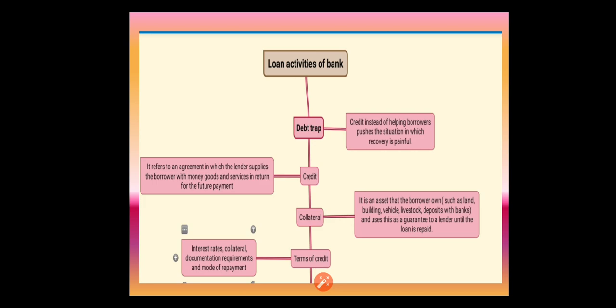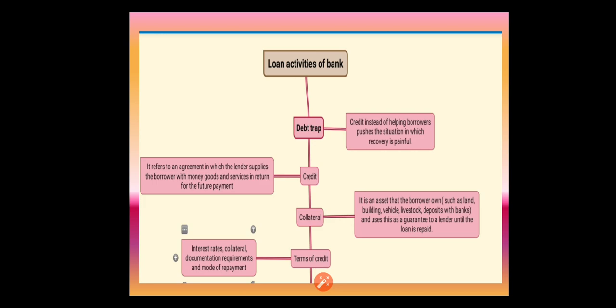The banks will collect more interest from the borrowers and give less interest to the depositors. The difference will be the profit for the bank. So the bank cannot give all the money to the borrowers. The bank has to keep some percentage of money with themselves.